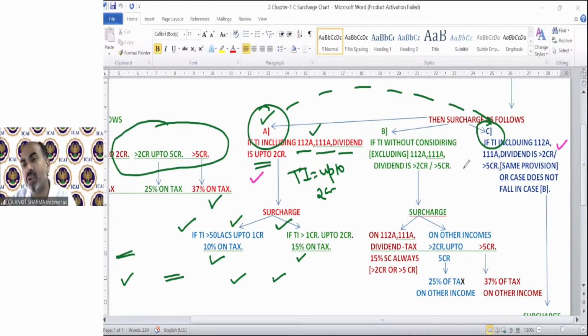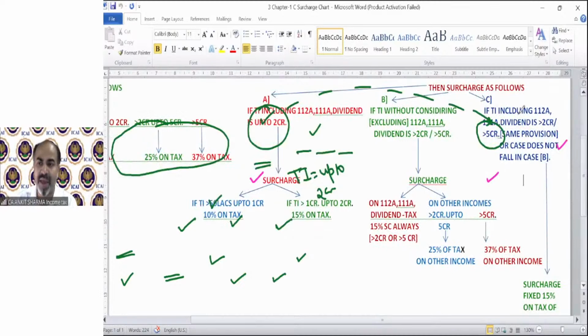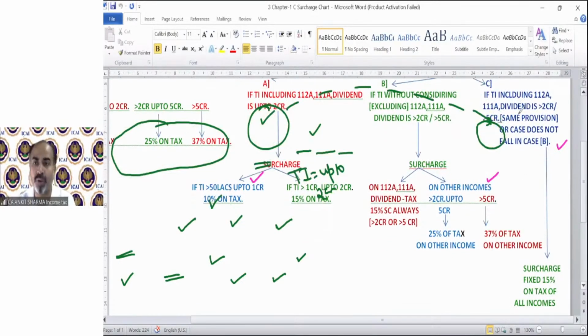If it is exceeding 2 crore, or exceeding 5 crore does not matter, then case C will be applicable. And case C says that in this scenario, if your TI including these income exceeds 2 crore, then that is very easy to solve. Because in that scenario, the tax liability will be chargeable at the rate of 15% as surcharge